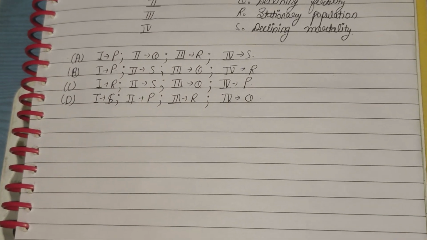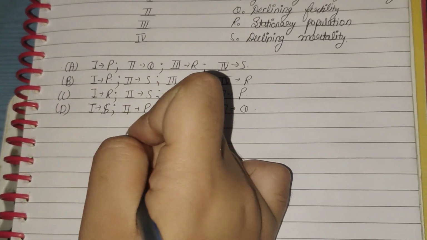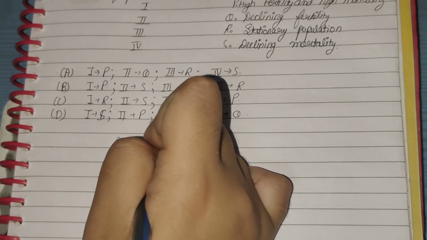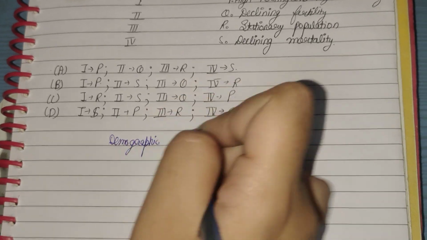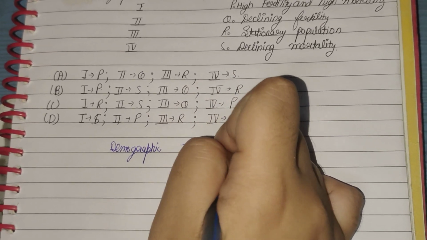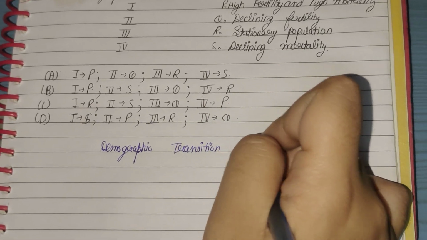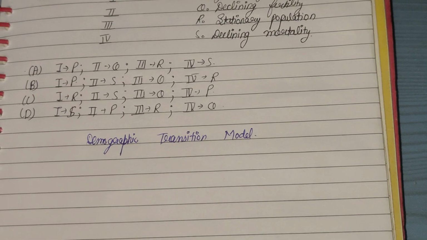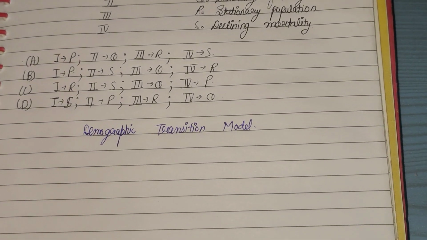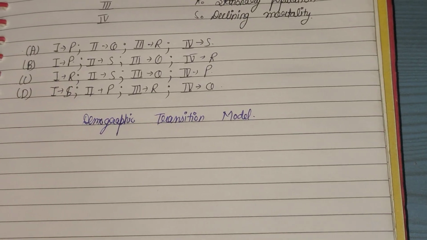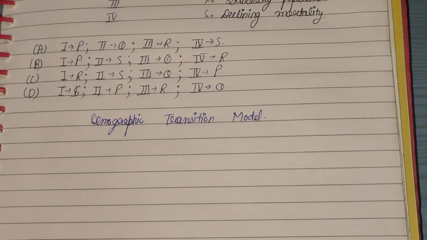Now for this we have the demographic transition model. As given, it has four stages. Here we have two things to bother about: birth rate and death rate.